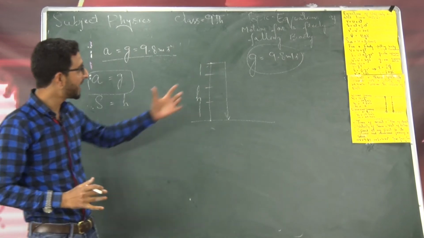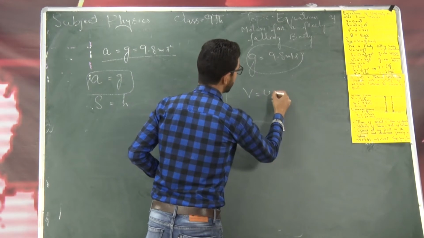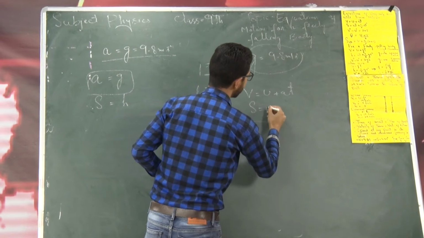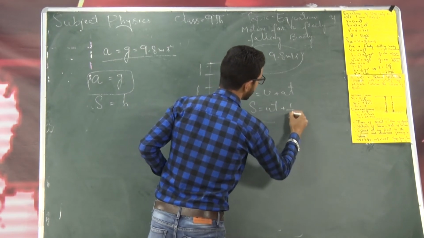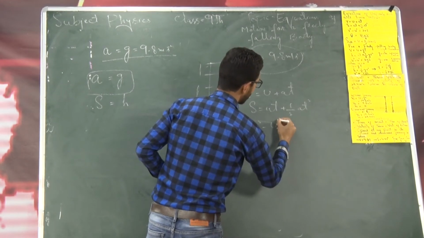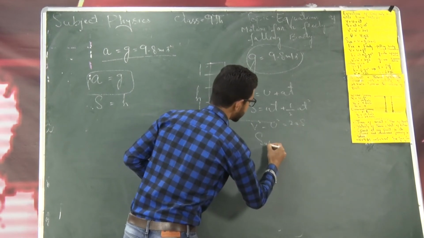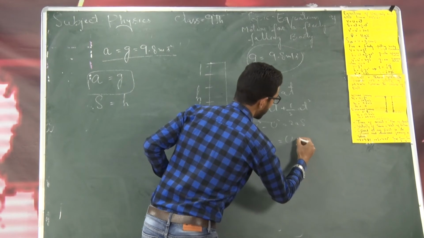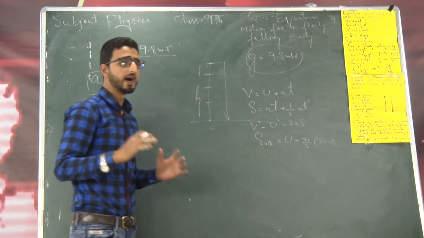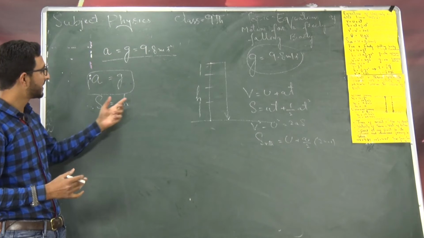But before writing the equations of motion, let me write them once again here, especially the three equations. v is equal to u plus at, s is equal to ut plus 1 by 2 at square, and the third equation is v square minus u square is equal to 2as, and the fourth one is s nth is equal to u plus a by 2 into (2n minus 1). So I have to replace a by g, that is the acceleration due to gravity, and the vertical displacement by